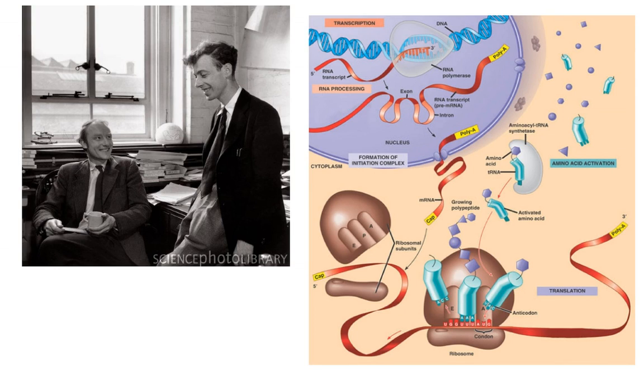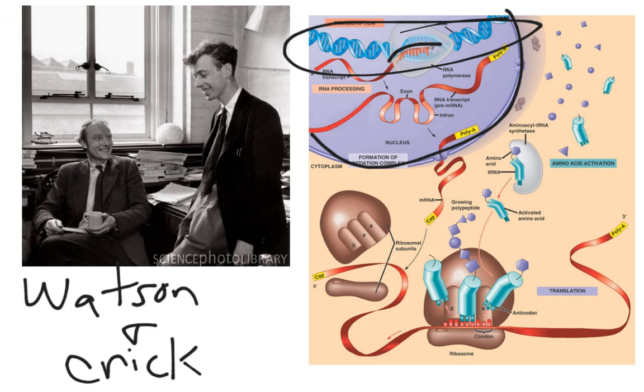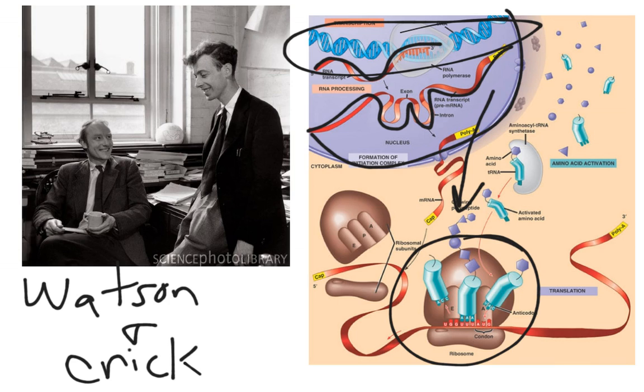The central dogma was first discovered and set out by these esteemed scientists, Watson and Crick. And they're the ones that are famous for discovering the shape of DNA, the double helix, but they also did a lot of work later with DNA and helped us to unearth this central dogma. And so over here we actually have a picture of the central dogma. So we can see here inside the nucleus, this is where DNA is at, and it's the message in DNA that gets transcribed into RNA. So here's our RNA molecule. That molecule then leaves the nucleus and goes to the ribosome, where it gets translated into a protein.